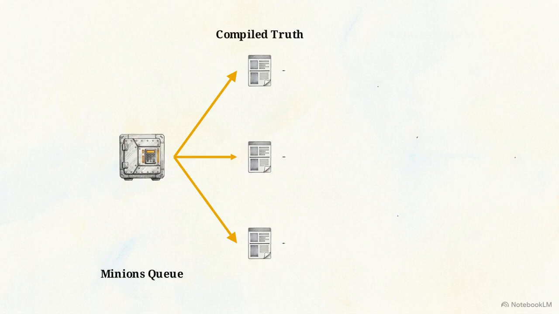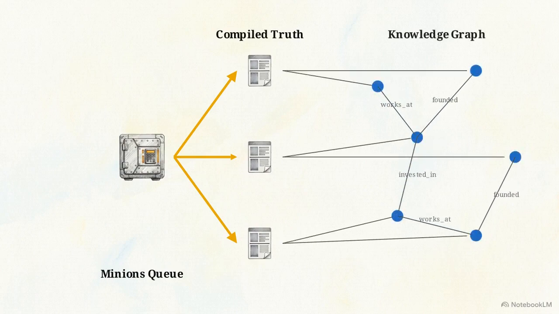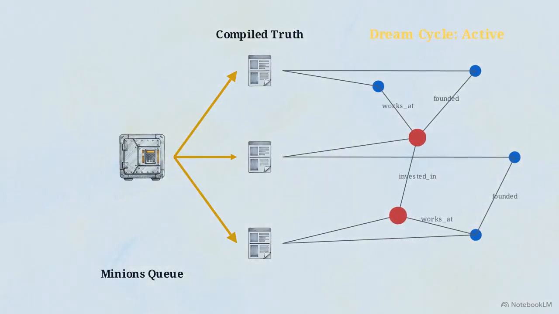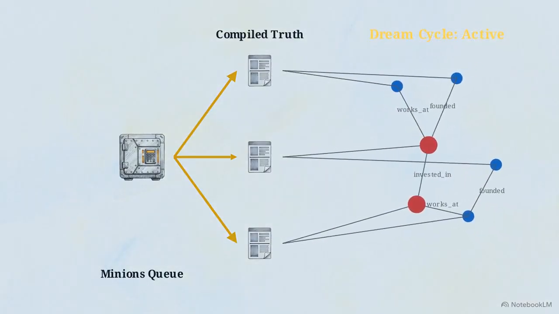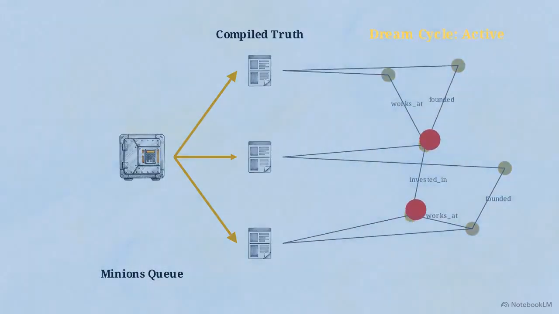Inputs route into the Minions queue, updating compiled truth files, which wire the knowledge graph, queried through hybrid reciprocal rank fusion. Because the logic is deterministic, the system runs a dream cycle overnight, autonomously restructuring and consolidating memory.